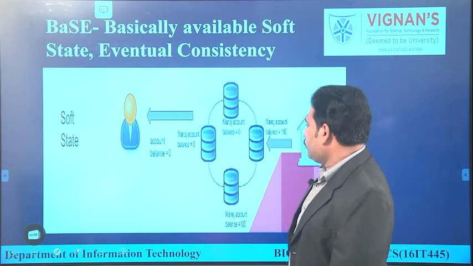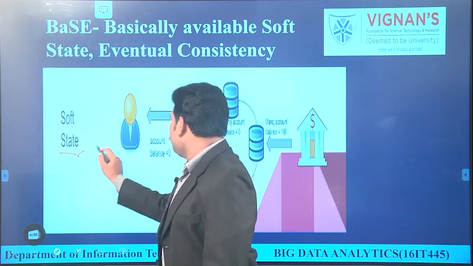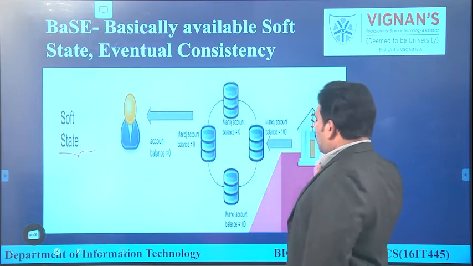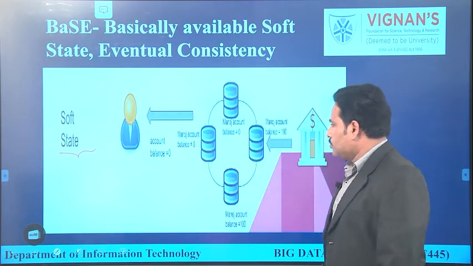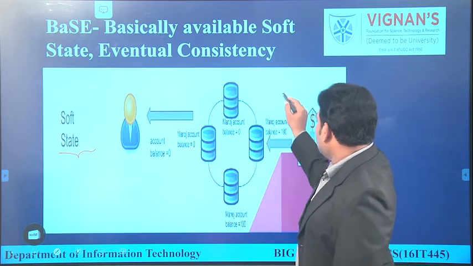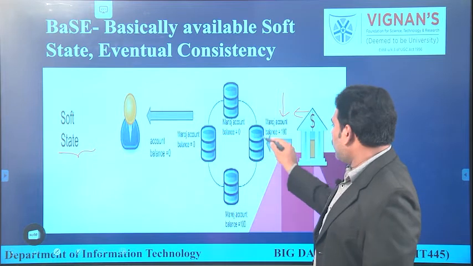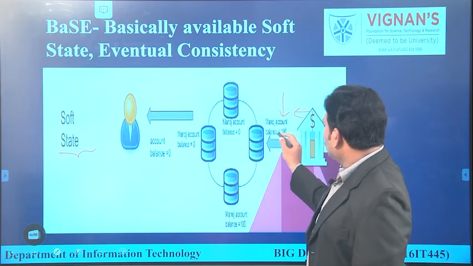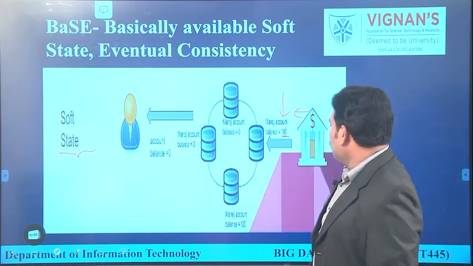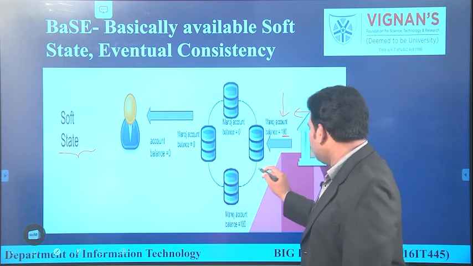When it comes to the soft state, soft state is related to updation of the data in all the nodes. Let us have, from the bank, Manoj's account balance has been added with 100 rupees. That means this happened only at the bank server.